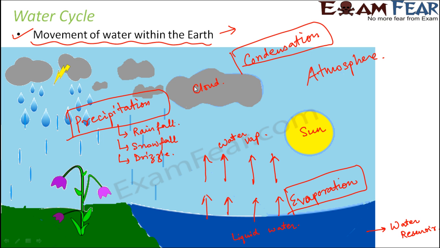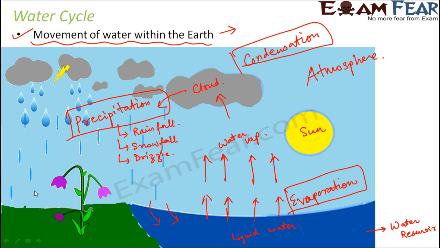So that is precipitation. And now what happens? Now when rainfall happens, where does the water go? Now when rainfall happens, the water falls into the reservoirs, right? So you see, from reservoir, the entire process started. So the water got converted to water vapor, it formed clouds, and then the clouds again fell back as rainfall, and the rainfall again filled the water reservoirs. So this is a cycle where you see the water is actually circulating from the surface of the earth through the atmosphere and then again coming back to the surface of the earth.